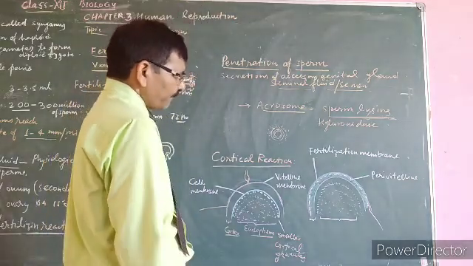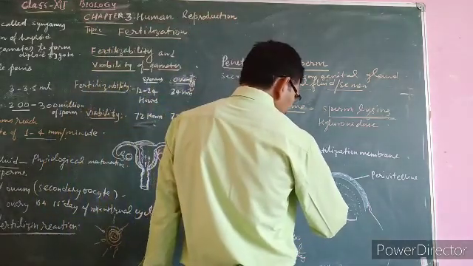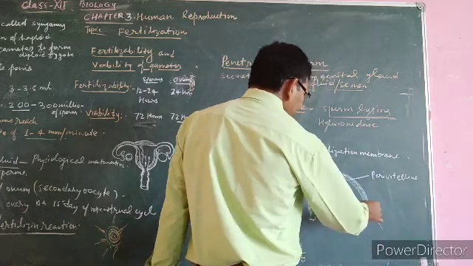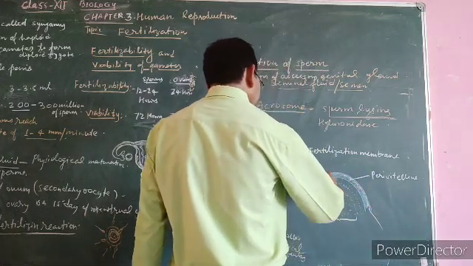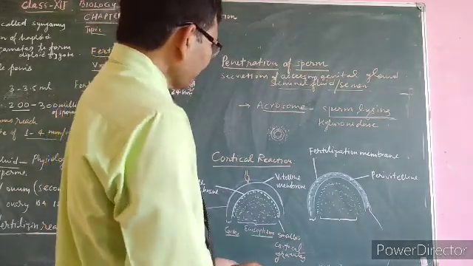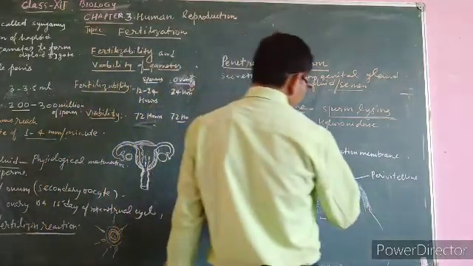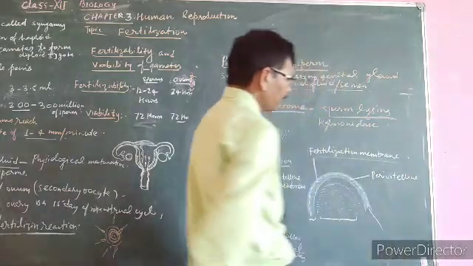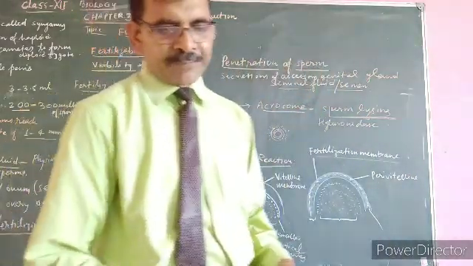So when cortical granules attach with the vitelline membrane, then another membrane is formed, that is called fertilization membrane.